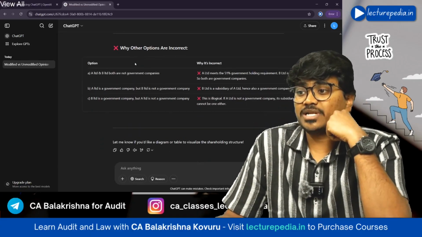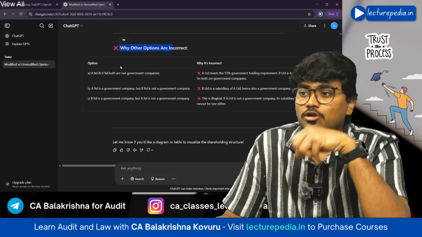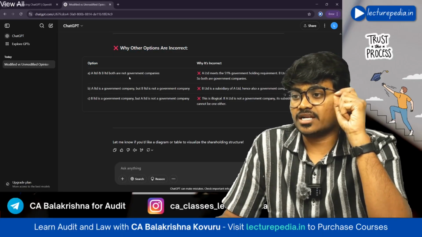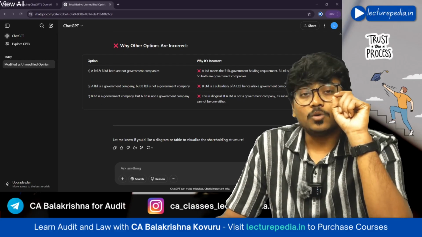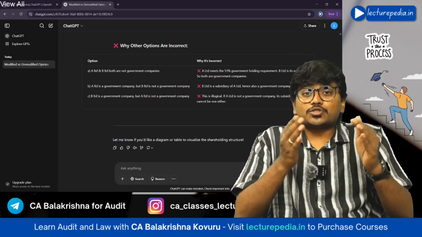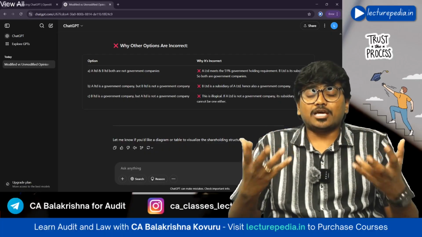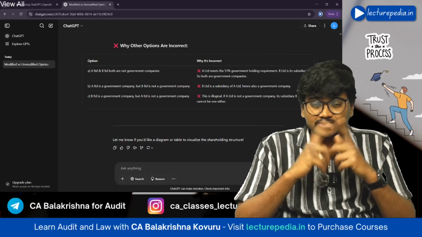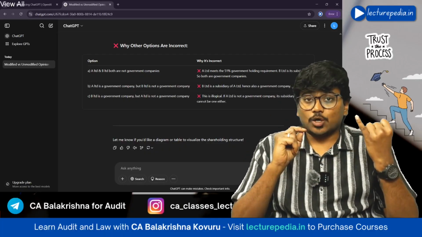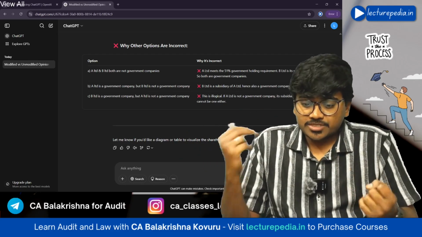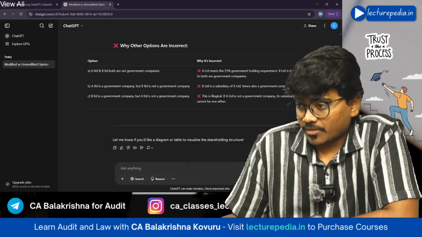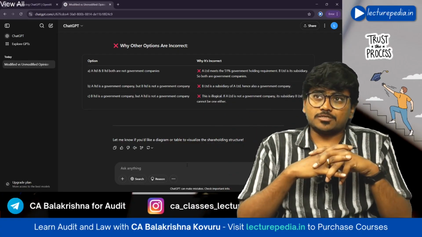Now it is also explaining why the other options are wrong. See, option A, why it is incorrect. Option B, why it is incorrect. Option C, why it is incorrect. So ChatGPT will also help you to practice MCQs. Okay, you can ask doubts with ChatGPT. You can ask it to explain MCQs.